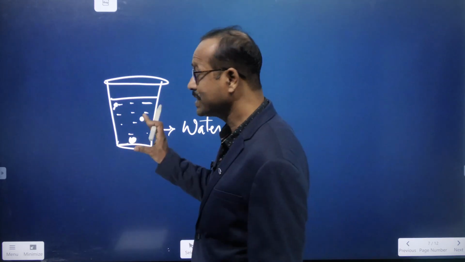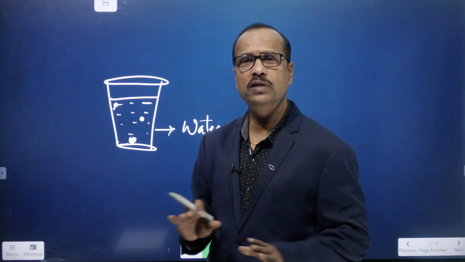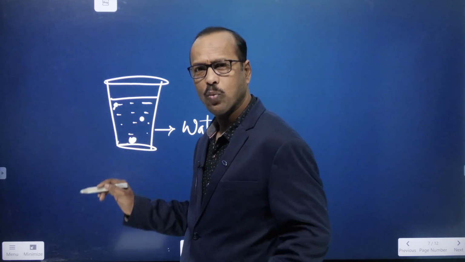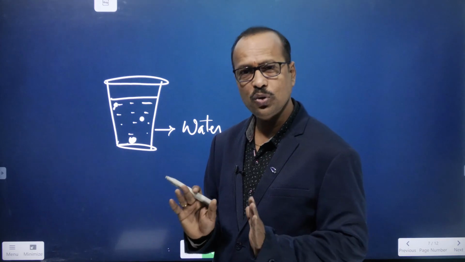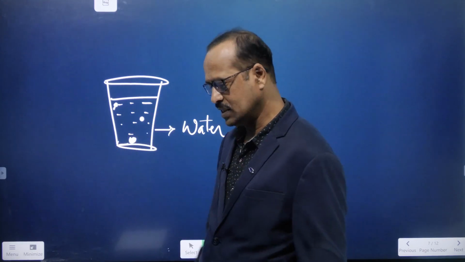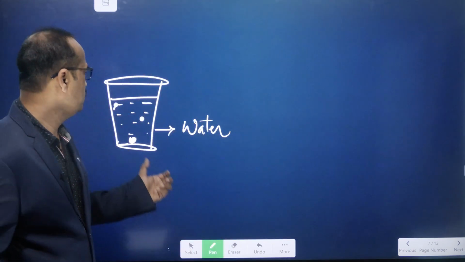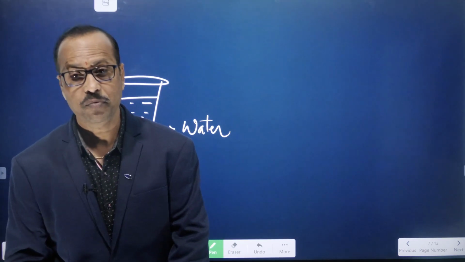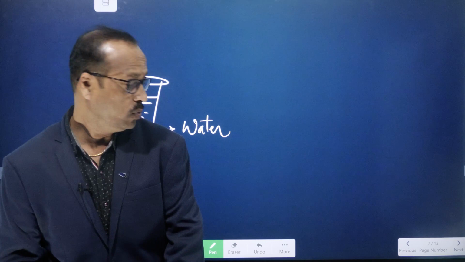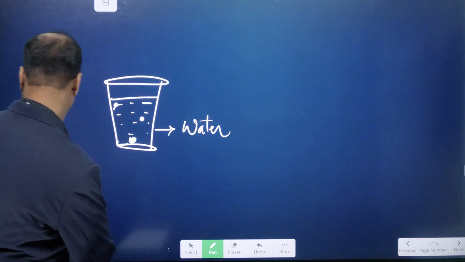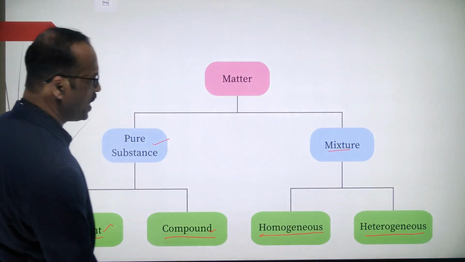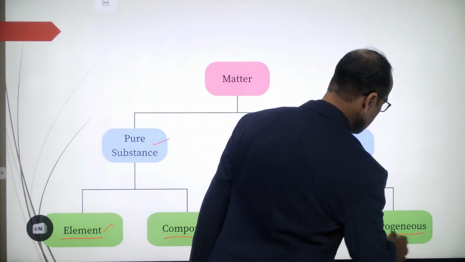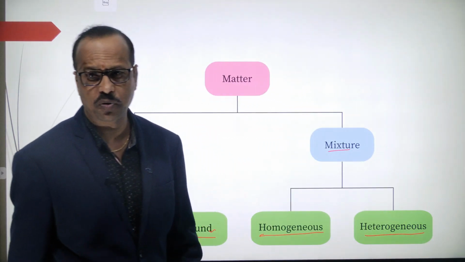Why? Because the salt is completely dissolved, it is uniformly distributed throughout the water. Now, anywhere you check, you'll observe that the taste remains the same. So, such types of solutions are called homogeneous solutions. What are they called? Homogeneous. Now, the second type. What is the second type of solution? The second type of solution is heterogeneous. What is heterogeneous?